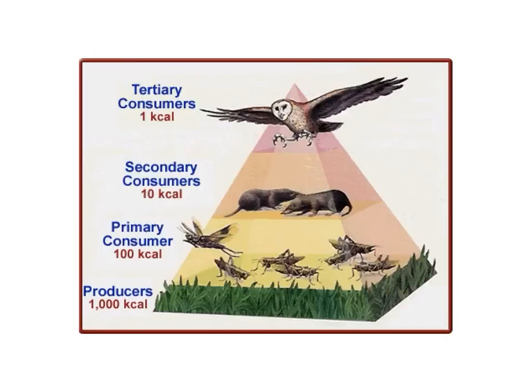This is why the structure of an ecosystem is often referred to as a pyramid of energy, with more producers at the bottom and fewer consumers at the top.